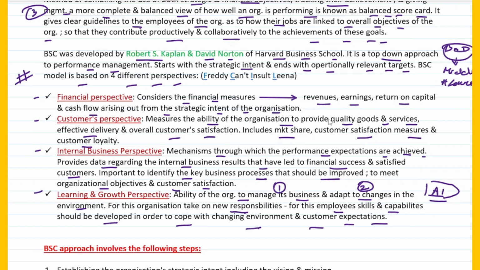So basically it includes two things. One is how the organization should manage its business, and at the same time adapt to the changes in the environment. How would they adapt to the changes in the environment? By giving new responsibilities to the employees. For that, they need to render a skill set and improve the capabilities of the employees. That can be done only through learning and growth.